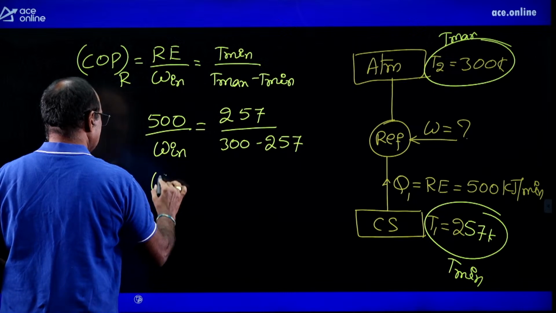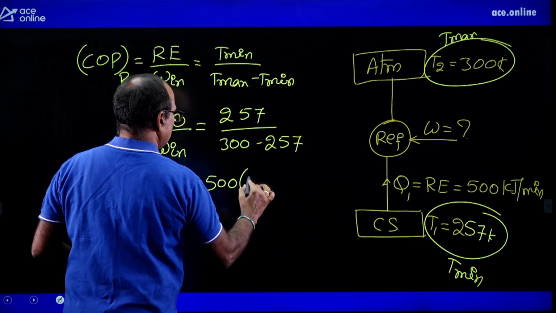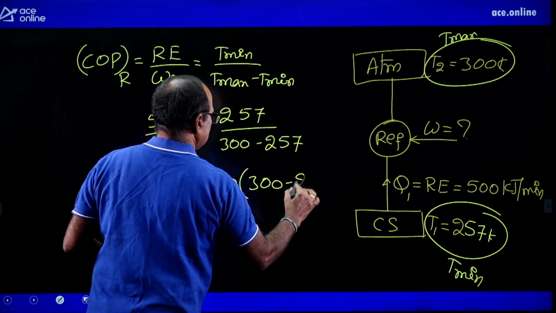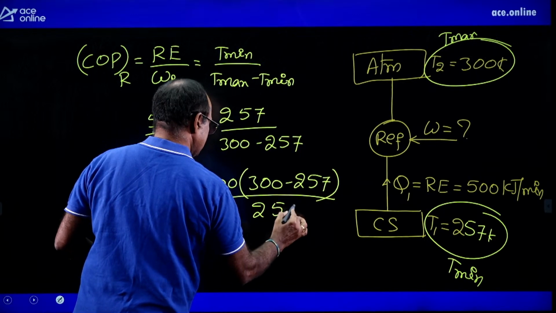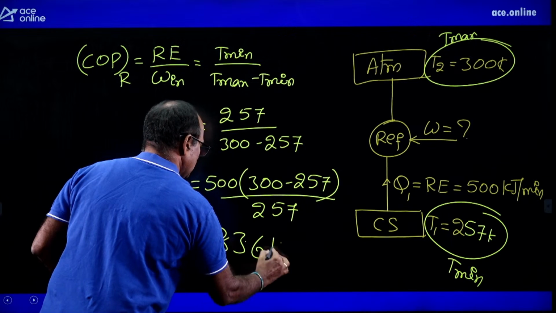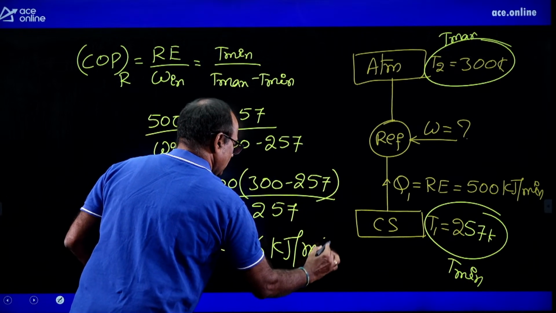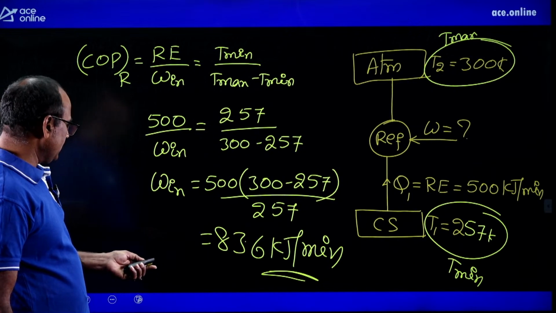Simplify this value for getting the work input. Here work input equal to 500 into 300 minus 257 dividing by 257. Simplify this value for getting around 83.6 kilojoules per minute. That is the work input required for this refrigerator, 83.6.